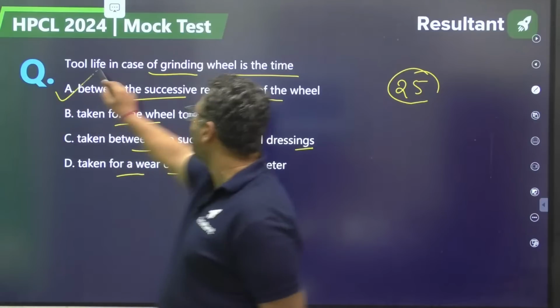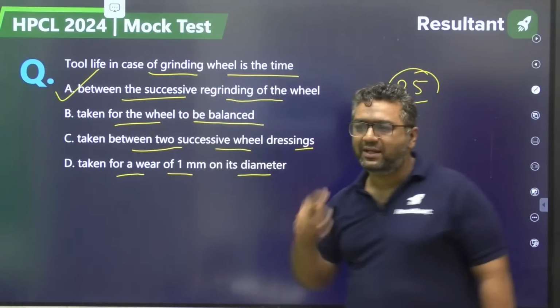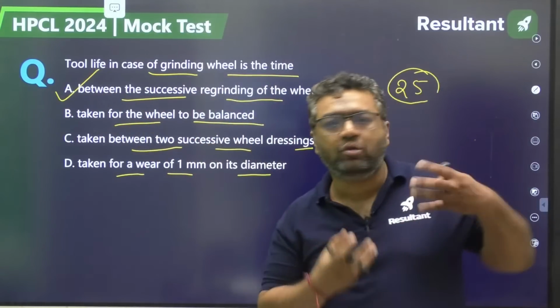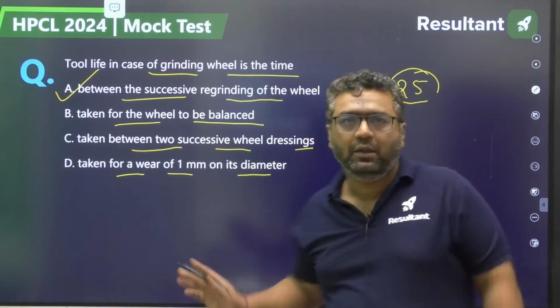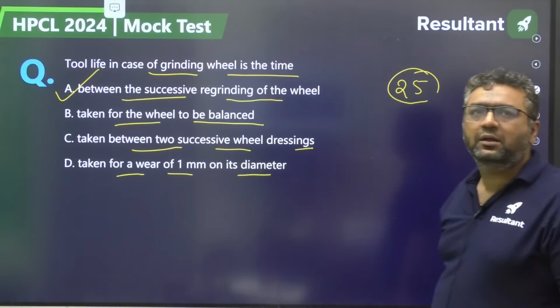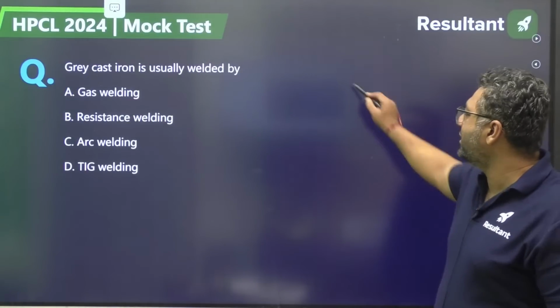Dear, whenever we are talking about tool life, whether it is a grinding wheel or a normal single point cutting tool, it is defined as the gap between two regrindings only. So the answer will be A for this. So moving to the next question, 26.